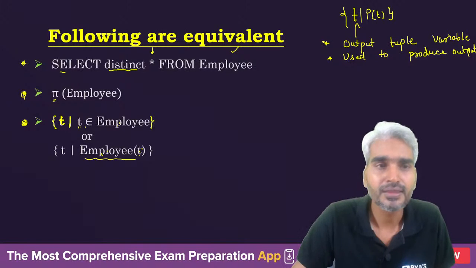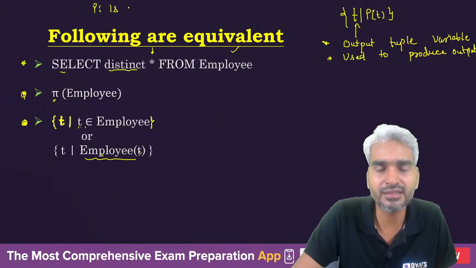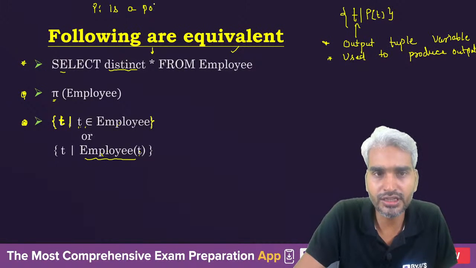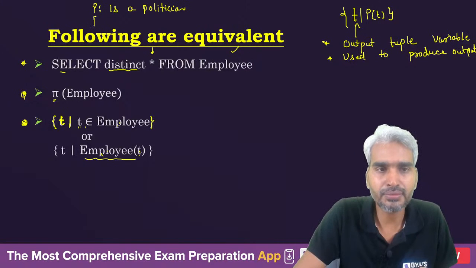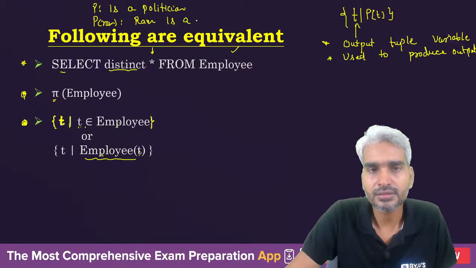It's the same thing. If I say P is a politician, I hope you have attended the sessions on predicates. So P is a politician, if I say so. And if I say P of Ram, then what does it mean? It means Ram is a politician. This is what it means, that Ram satisfies the predicate.